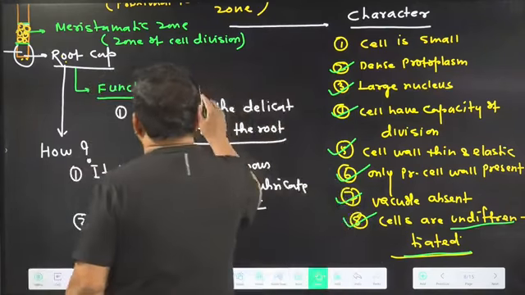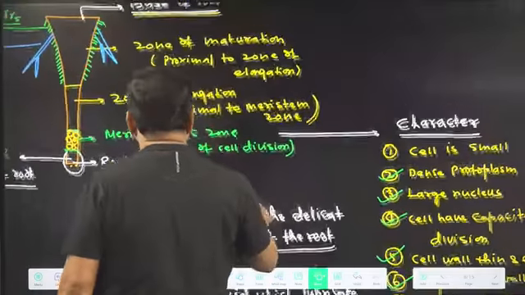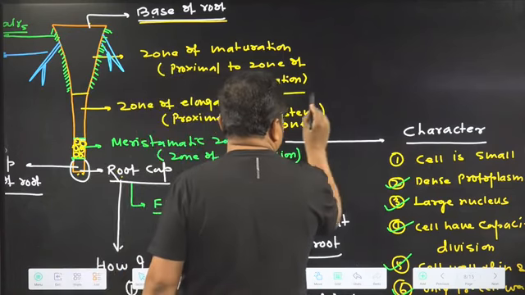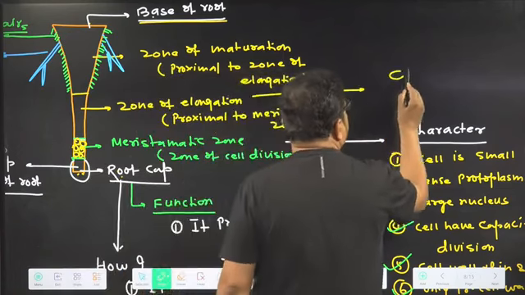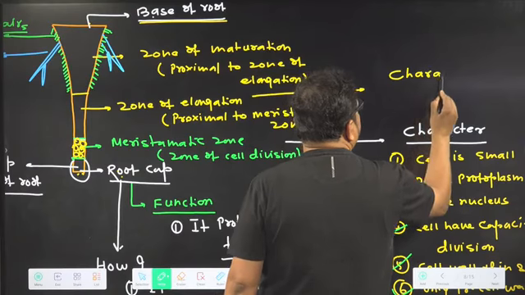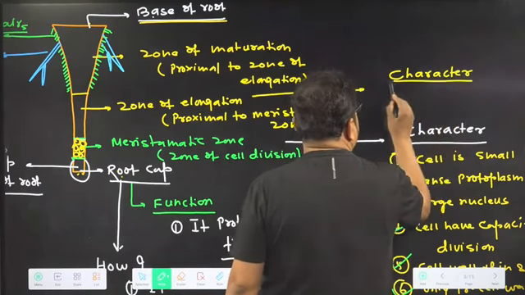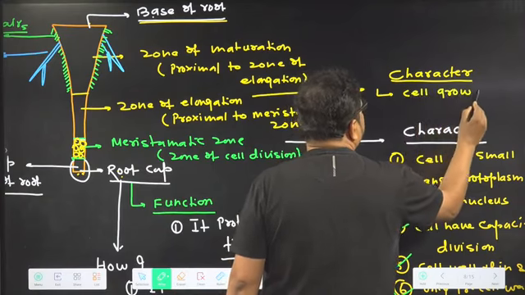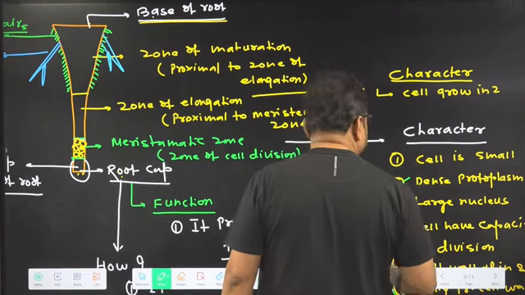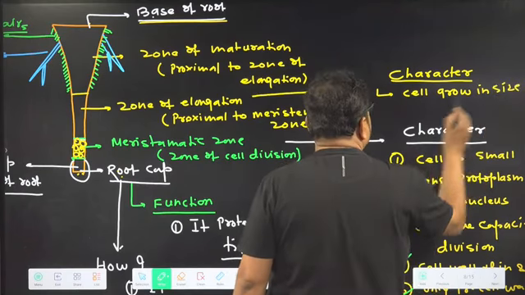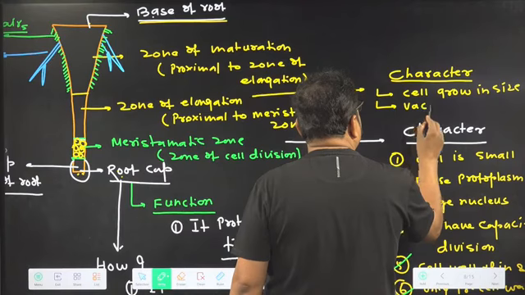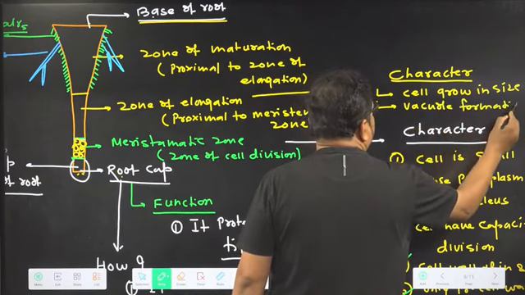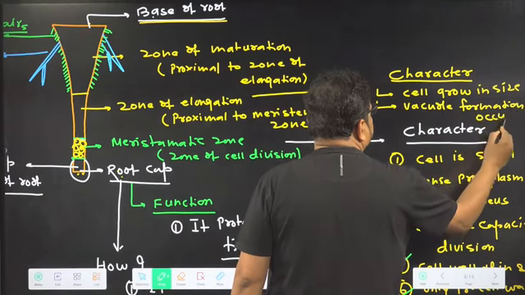Now we are going to talk about which zone? Zone of elongation. What are the characters I should write here? Cell grows in size. Vacuole formation occurs.